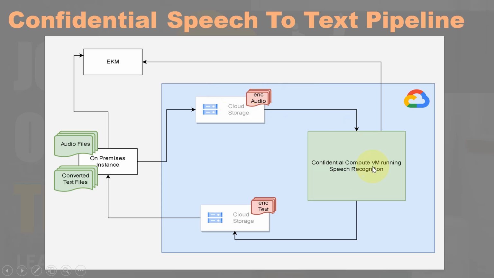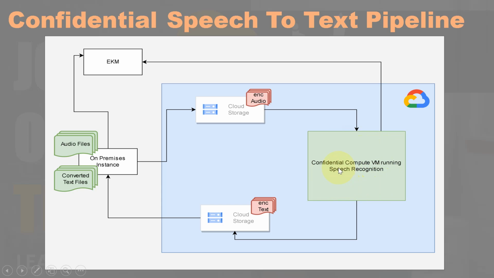Then they get processed, converted into text, then encrypted on the confidential instance, and land onto cloud storage. From there they are pulled down to the on-premises instance, and then decrypted there. So notice that the files are in plain text only when they are on premises, or when they are getting processed on the confidential compute instance.